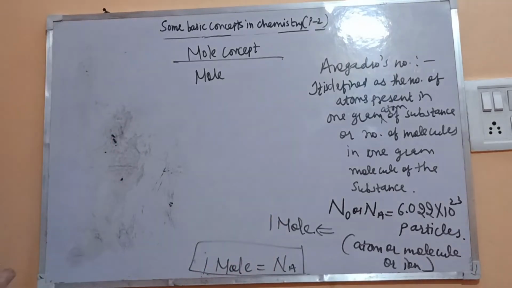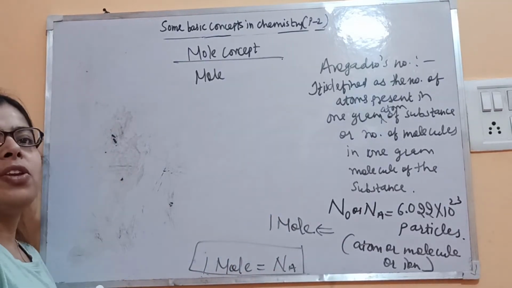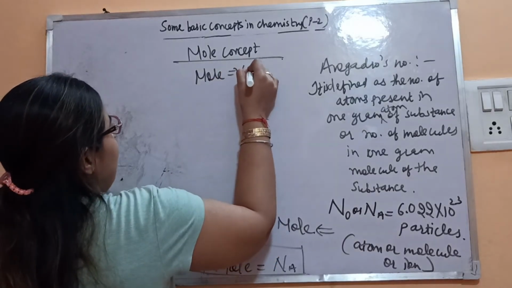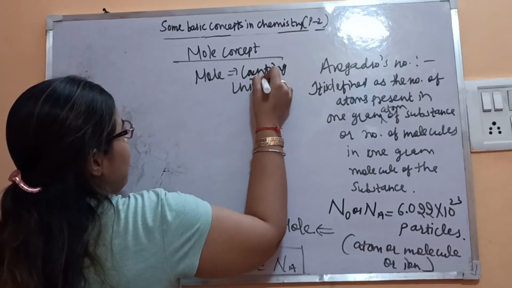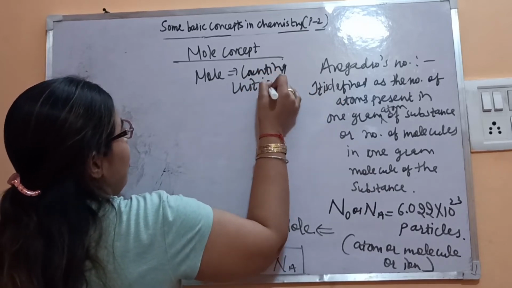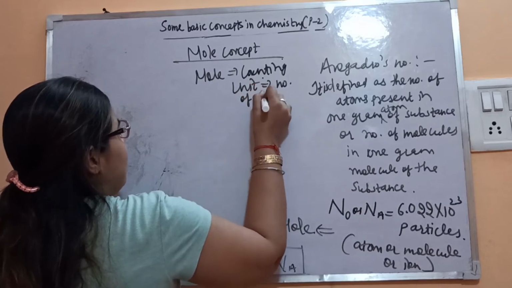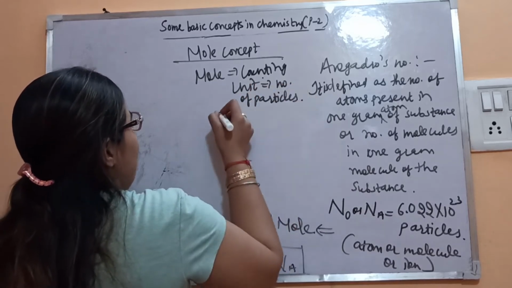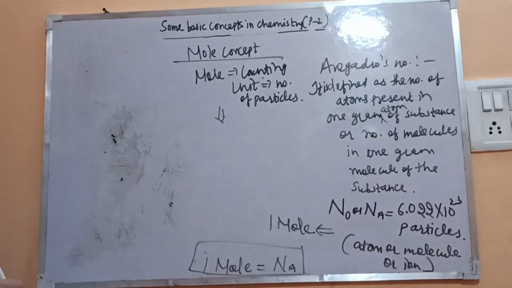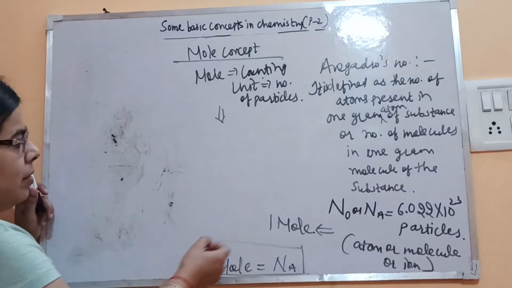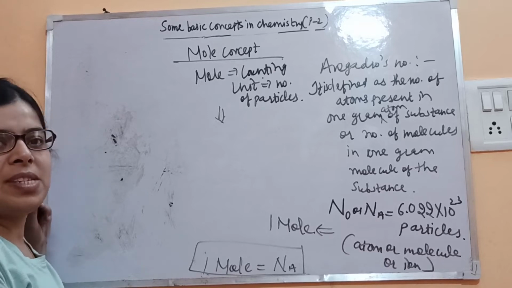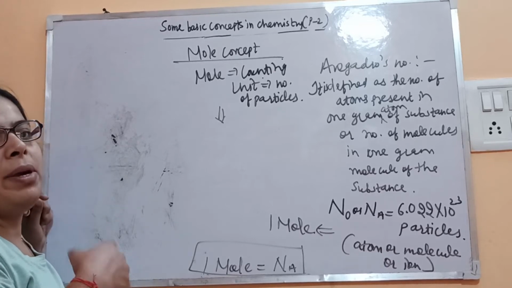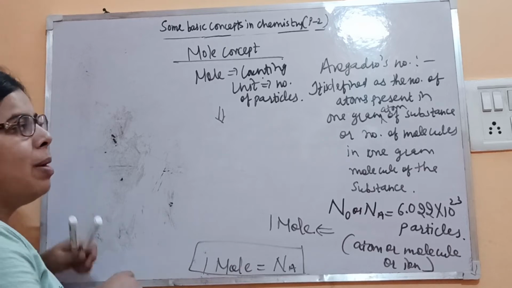Now what is mole here? So mole, as you already studied, is the counting unit used by the chemist for number of particles. So how we will define mole? Mole is defined as the amount of the substance present in this Avogadro's number of particles, or you can say the amount of the substance which has mass equal to its gram atomic mass or its gram molecular mass.